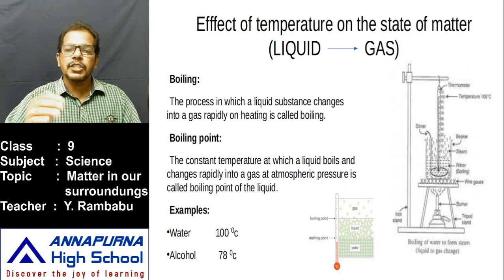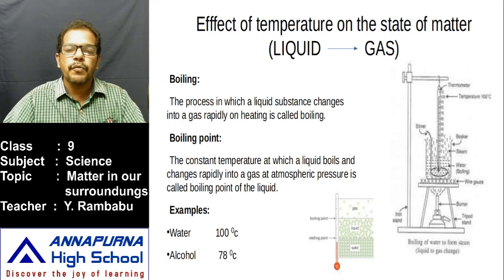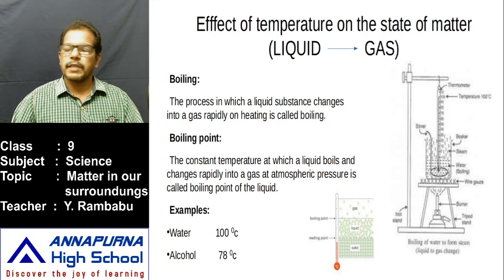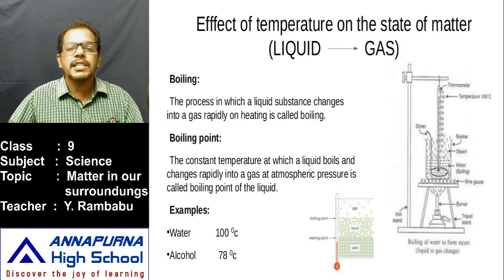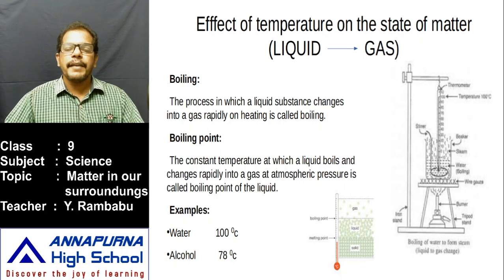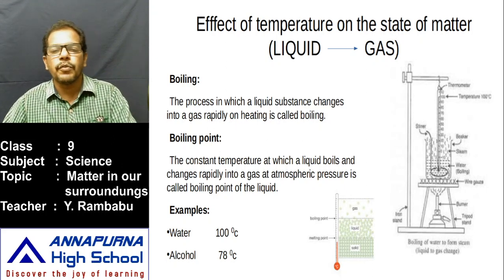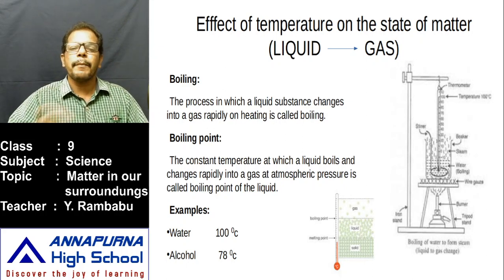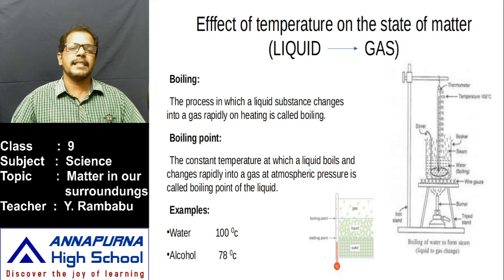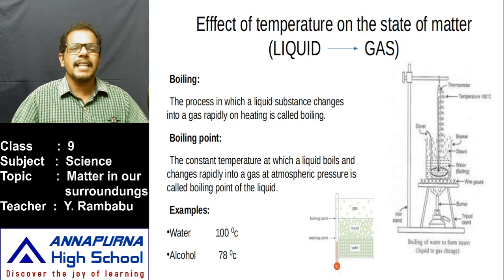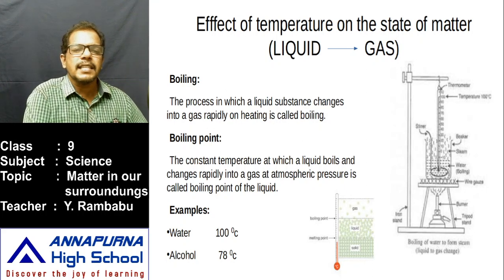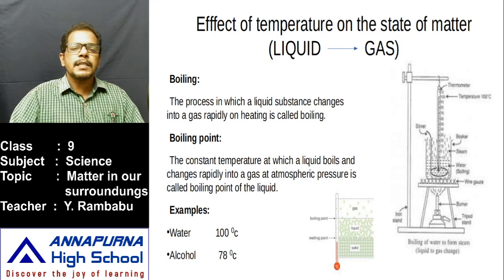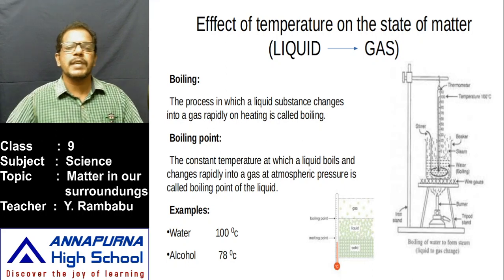When the temperature reaches 100 degrees Celsius, we observe the formation of bubbles. Formation of bubbles means what has happened here? The water converts into steam, water vapor. Whenever the water starts converting into vapor, the temperature remains constant at 100 degrees Celsius even though we supply heat. That is observed clearly in this activity. At this 100 degrees Celsius, the liquid phase is converted into gaseous phase. This process of converting a liquid substance into a gaseous substance is called boiling.